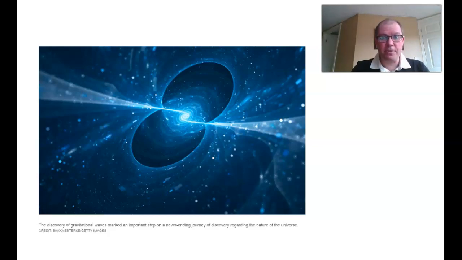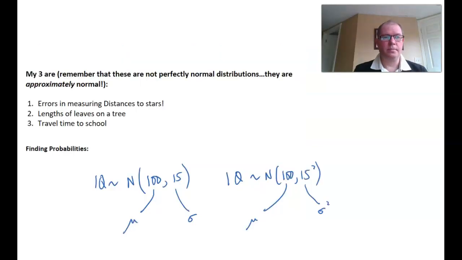Now my favourite 3 normal distributions. So 3 examples I liked, they're not my favourite, but I liked them, are errors in measuring distance to the stars. Actually, that is my favourite because that's where the normal distribution comes from. Lengths of leaves on a tree, it's incredible how in nature that the normal distribution comes about. And then in everyday things we do, so like our travel time to school, whether we go on the bus or bike or car, etc. So those are 3 real-world applications of it.